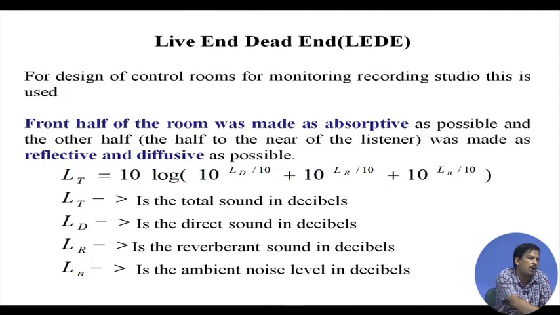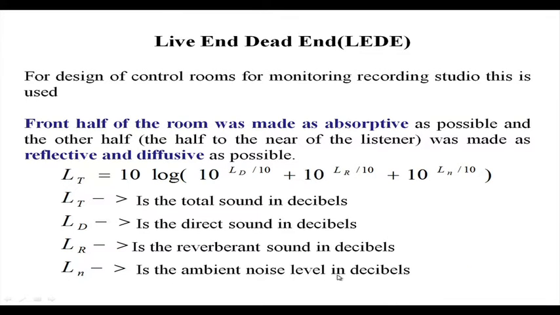So, the total power LT is contributed by the sound source, the reflection power and the ambience noise. So, LR is the reverberation sound; direct sound, reverberant sound and noise contribute to the total sound level. If there is ambience noise, that noise also contributes to the sound power. Okay.